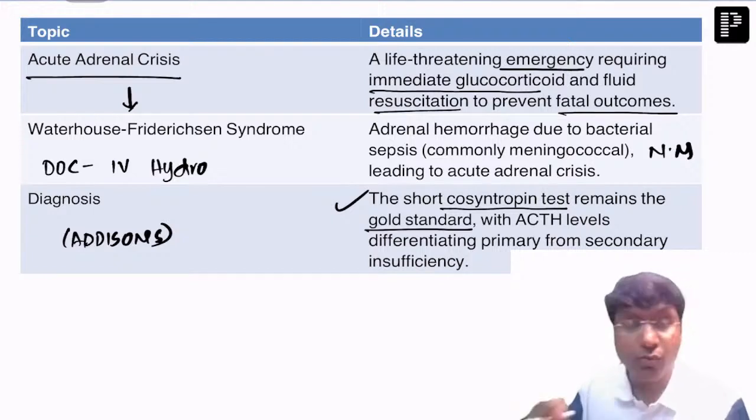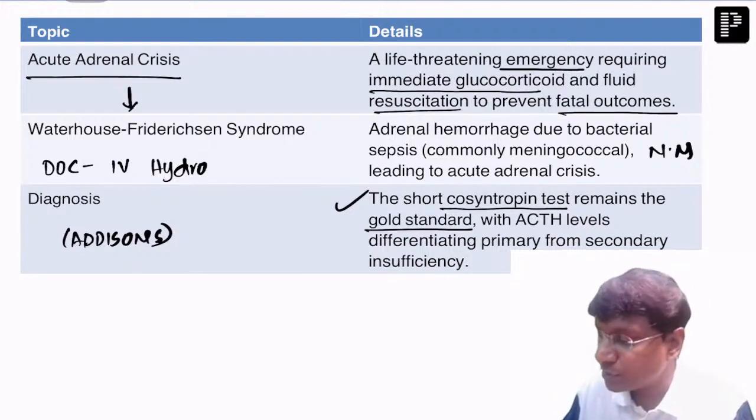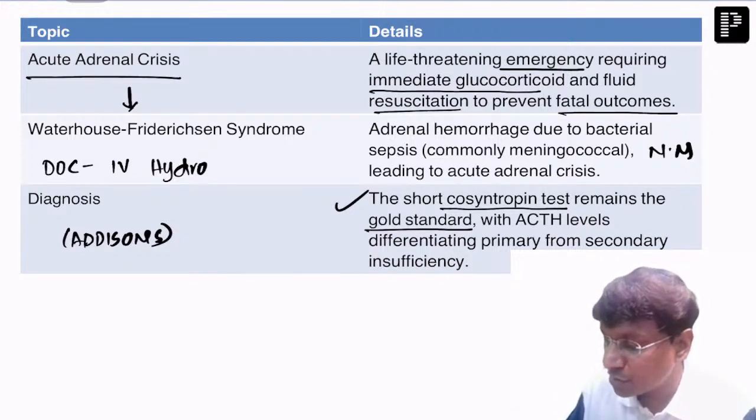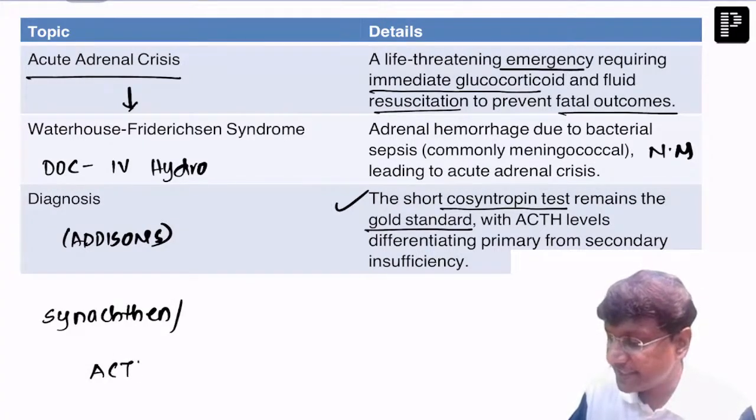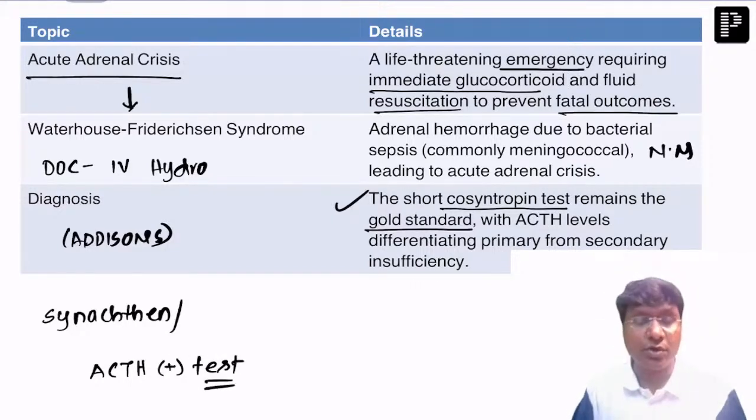Okay. Another name for the cosyntropin test is the Synacthen test, or it is also called the ACTH stimulation test.